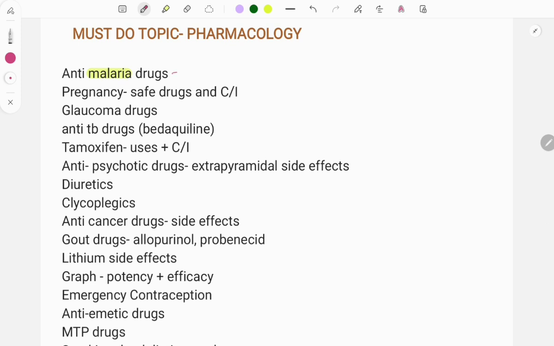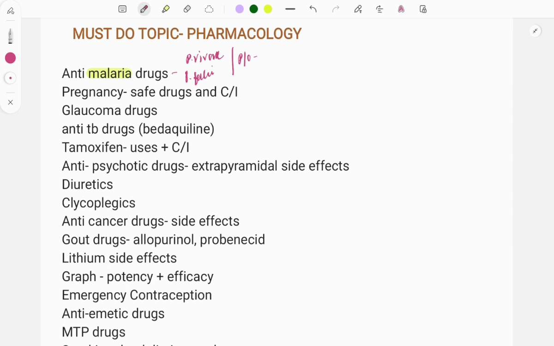Questions are asked on which kind of anti-malarial drug is used for which organism, because there are various types of malaria, right? Like Plasmodium vivax, then Plasmodium falciparum. And there's also a proper treatment protocol for malaria, like for prophylaxis, for prevention if someone is traveling to the endemic states. So you need to look at which kind of prophylactic drugs you will be using, and all those points.